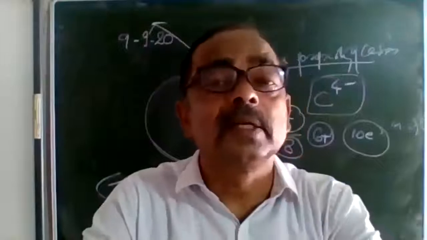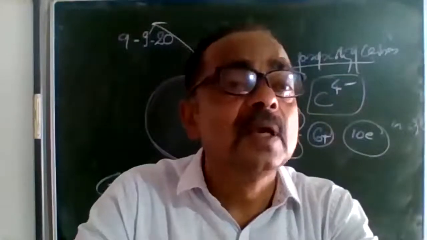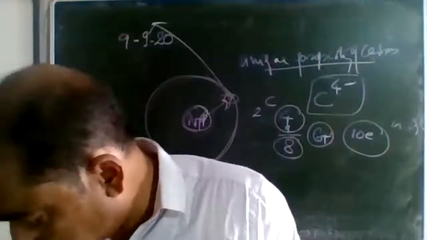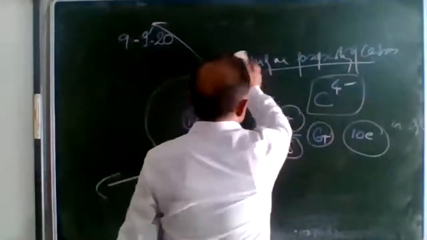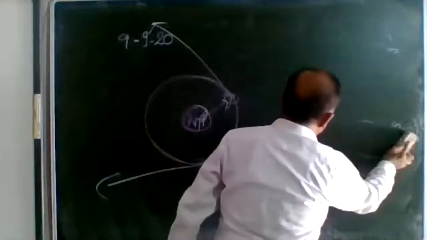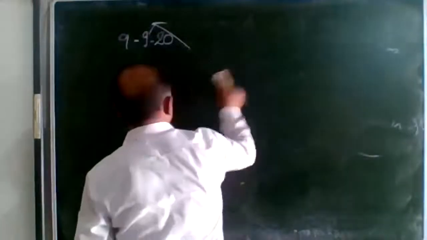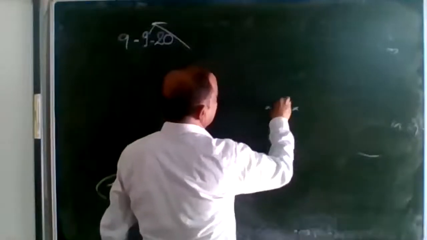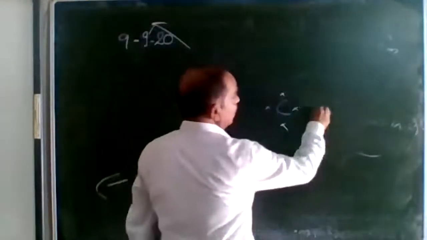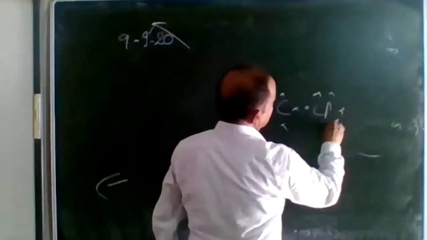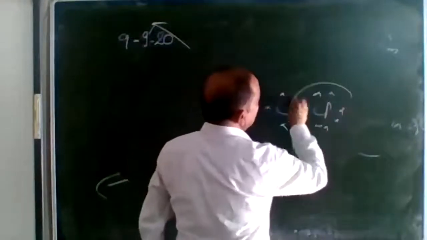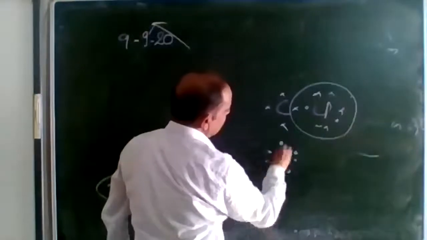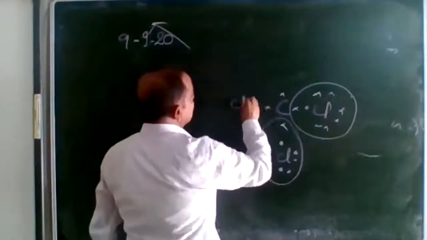Understood it clearly? I did explain how the sharing takes place yesterday, as in the case of methane. Now, I'll explain that once again. CH4, or let's say the next compound, carbon tetrachloride, CCl4. Carbon has got 4 valence electrons in the valence shell. Chlorine is having 7 electrons. So they share an electron with this one. With the next chlorine, the same modality is going on. Then it goes this way. The next one.